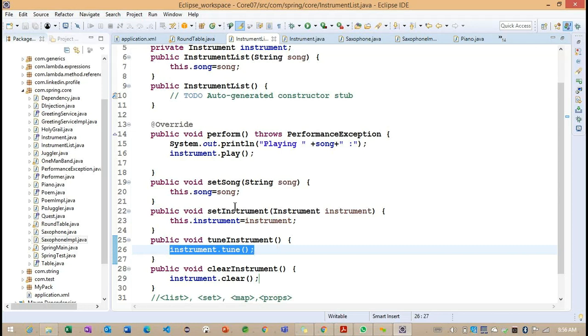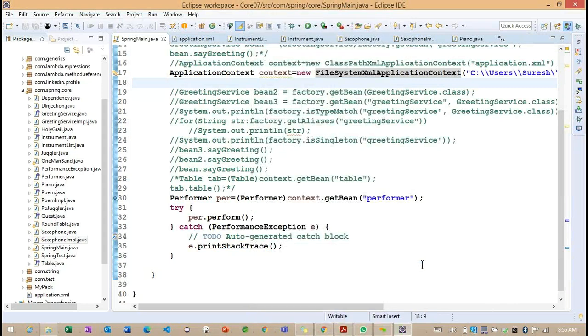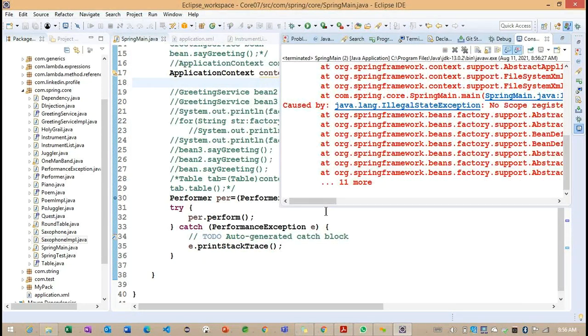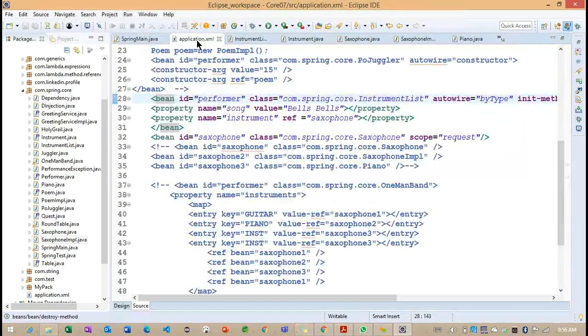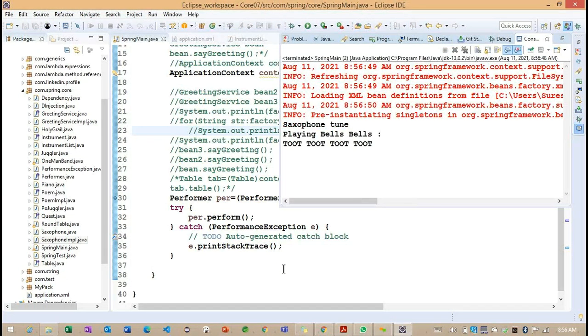Getting the point. Now we'll try to run the same example, to see whether we get the println message or not. So where is our main class? I'm trying to run the same example. Okay, so we did not change the scope, I think. Let me change to the prototype here. And we are going to run one more time.